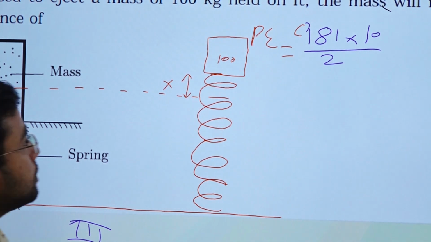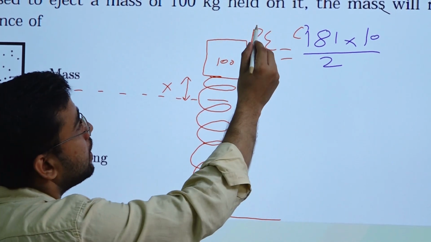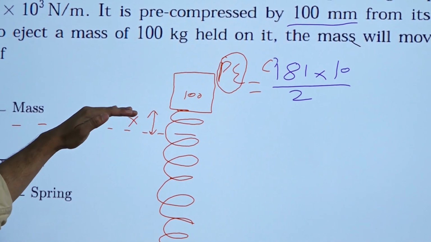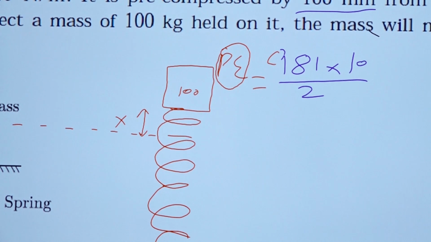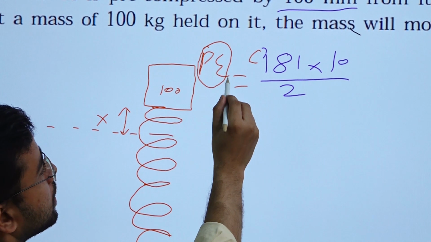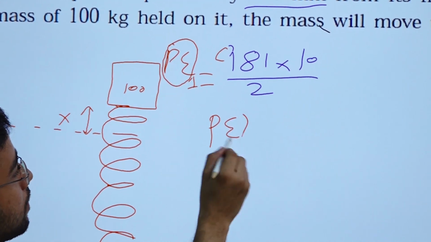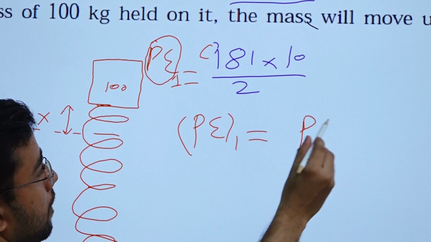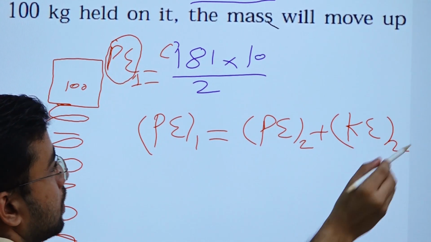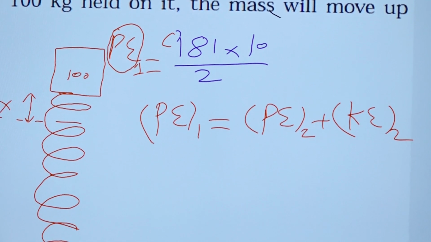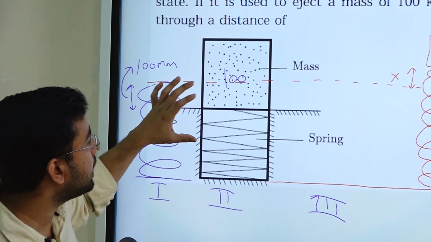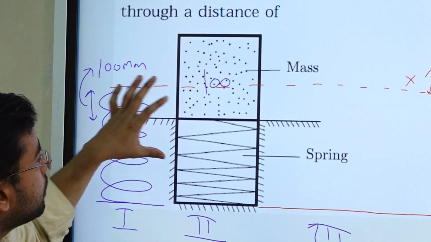So energy conservation means this potential energy will change into kinetic energy at this point of time, right? And again potential energy. So let us just do energy conservation. Suppose this is 1, PE1 is equal to PE2 plus KE2. Why didn't I write KE1? Because at this point everything is at rest, nothing is moving, so there will not be any kinetic energy, there will be only potential energy.